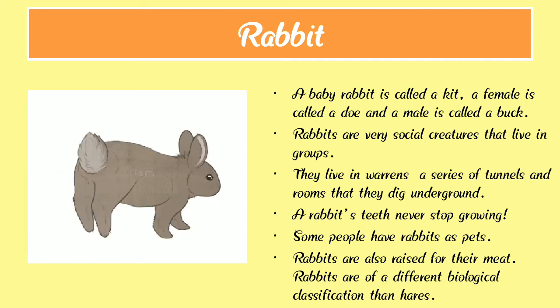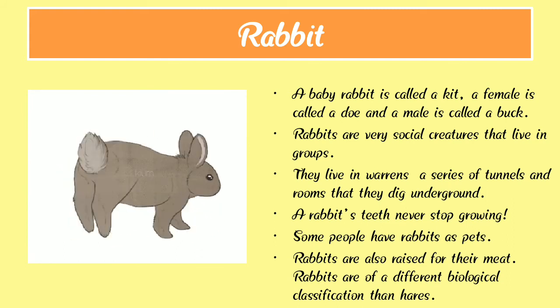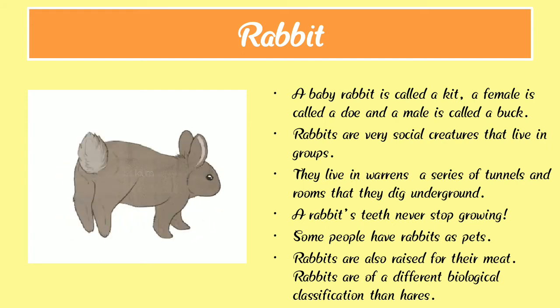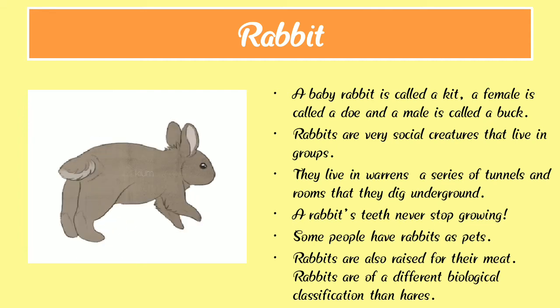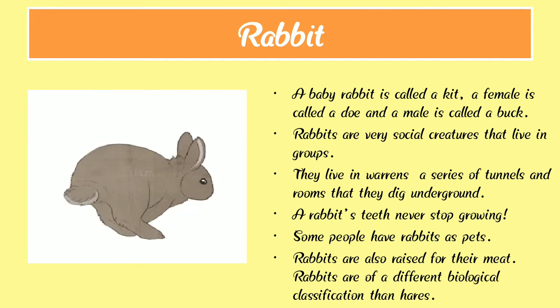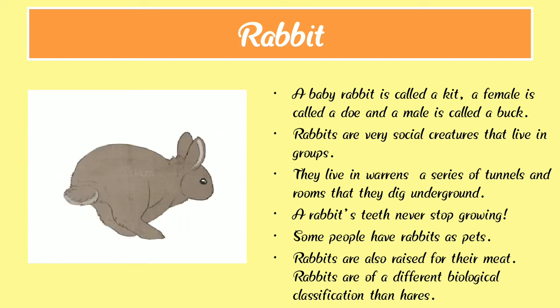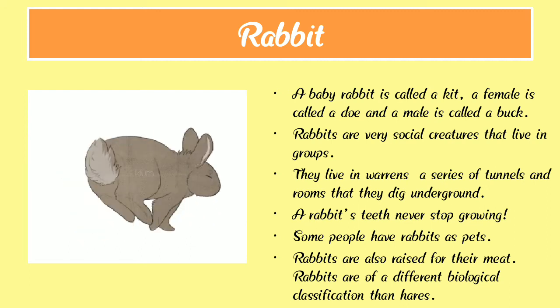Some people have rabbits as pets. Rabbits are also raised for their meat. Rabbits are very social creatures and live in a group.